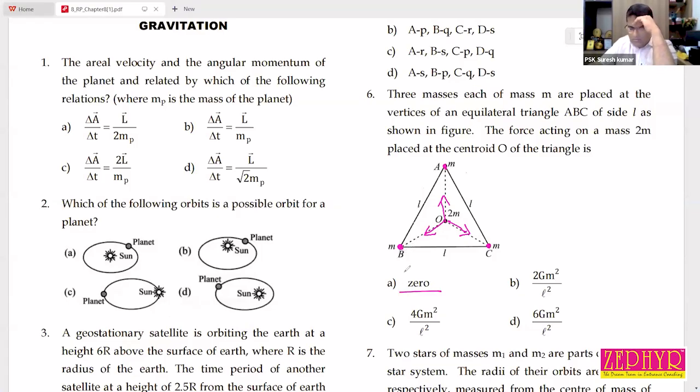Why is it 0? See, as the three masses at the corners are equally spaced from the mass at the center, this force is F. This is also F. All the three forces are equal. This angle is 120 degree, right? So when you find the resultant of any two forces acting at 120 degree, that is also F. F and F acting at 120 degree, the resultant is also F.